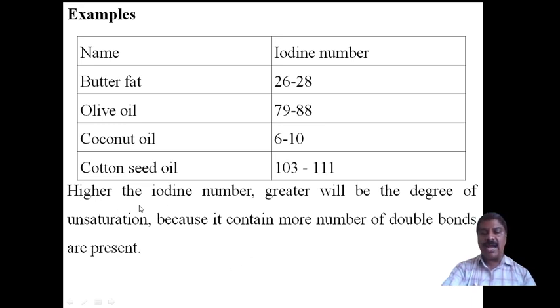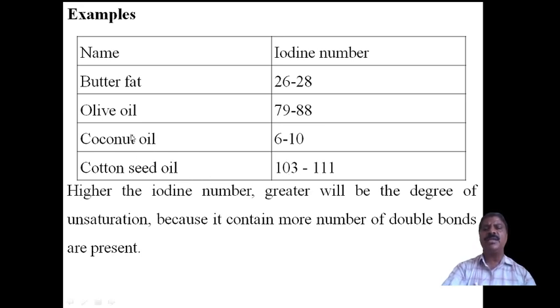It says that the higher the iodine number, the greater the degree of unsaturation. If more double bonds are there, more iodine is required. If fewer double bonds are there, less iodine is required. Therefore, cotton seed oil, with 103 to 100, contains the most double bonds, maybe 3, 4 or 5, I don't know, but it contains more double bonds.